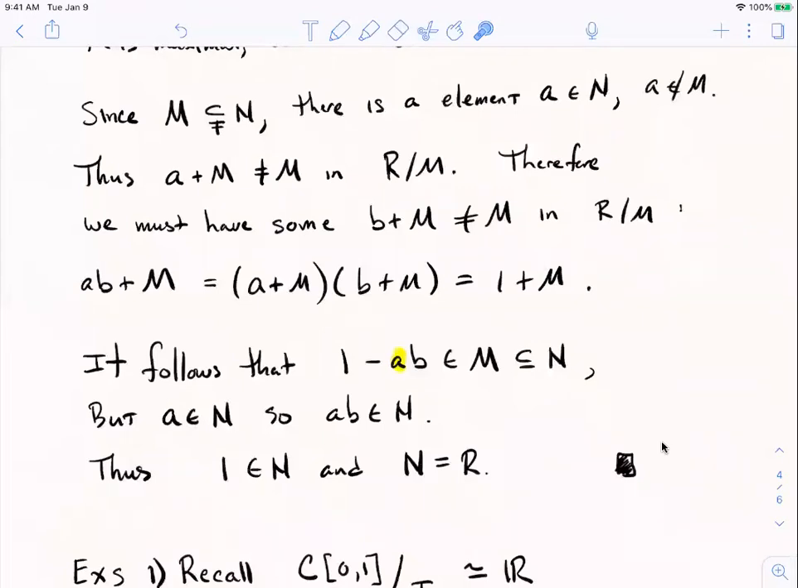All right, so to recap, because R over M is a field, I was able to show you that M was a proper ideal, but the only ideal that properly contained it is the entire ring, and so M is maximal by definition.